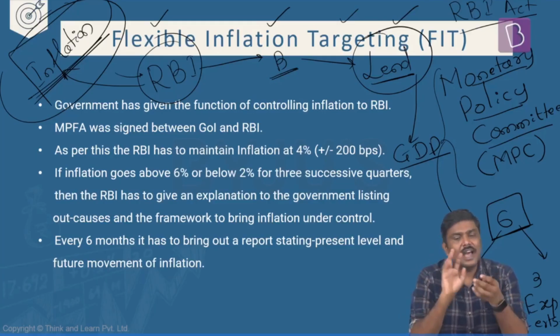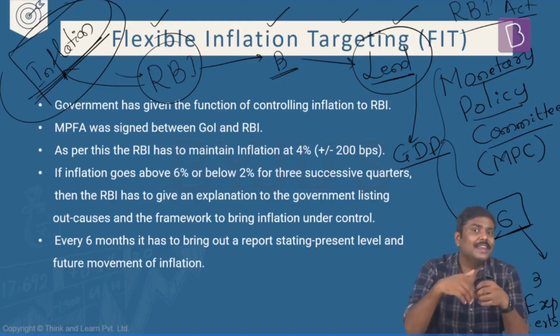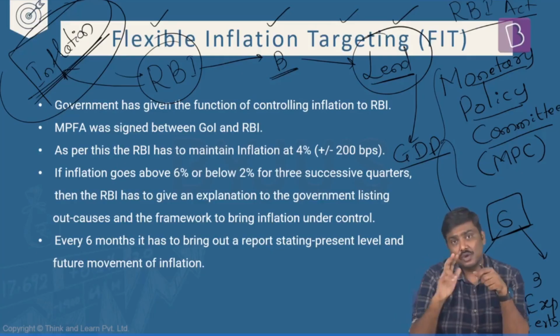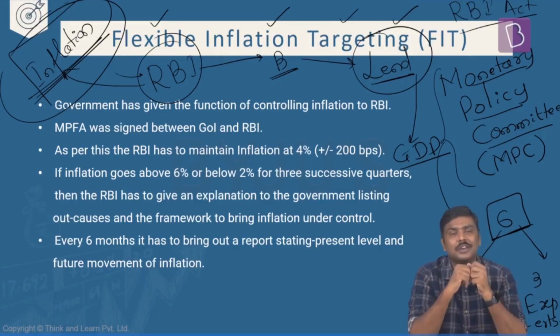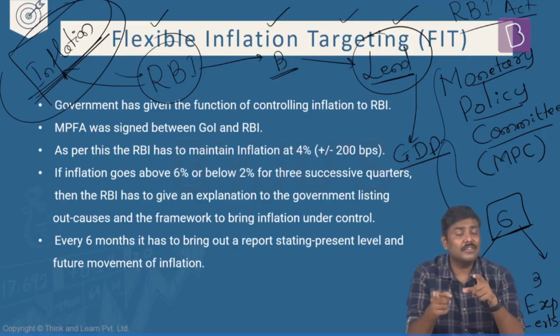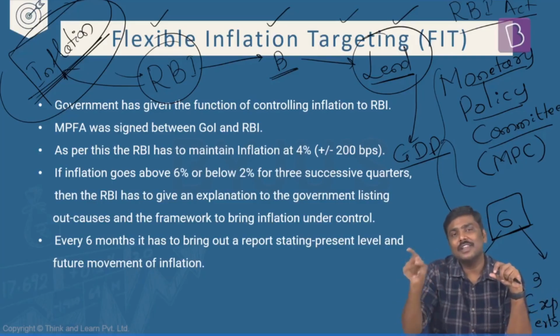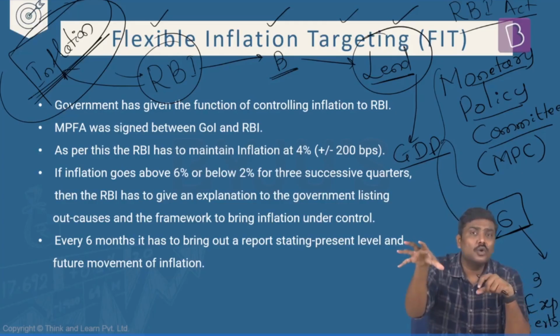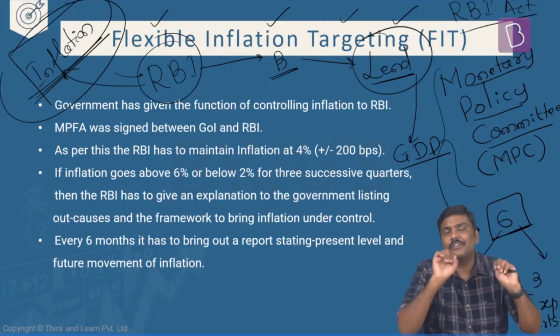Through monetary policy, RBI can infuse more money into the system, increase the money supply so that they will promote growth, but there is always a concern of inflation. And if they reduce the money supply in the market, yes, they will be able to control inflation. But there is a concern whether growth will be promoted or growth prospects will come down. So this is the dilemma that I'm actually referring to.